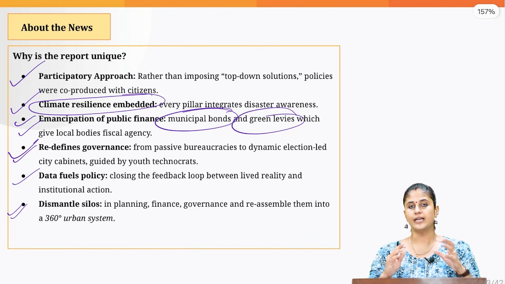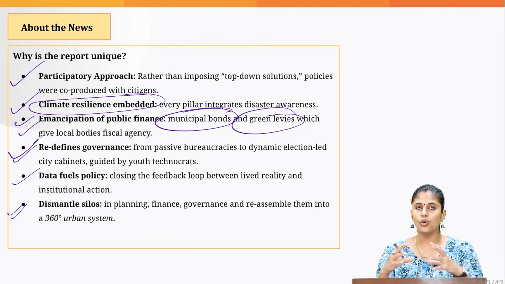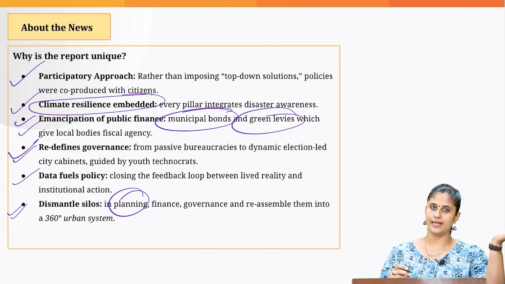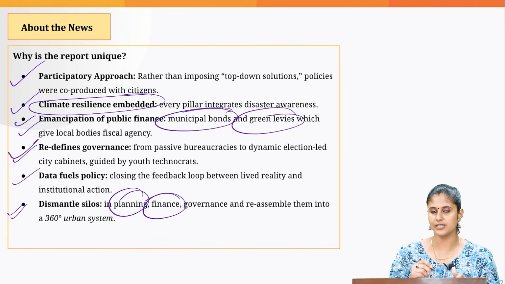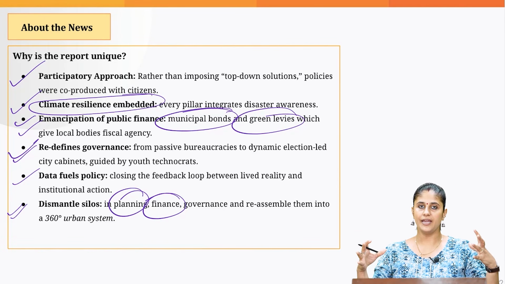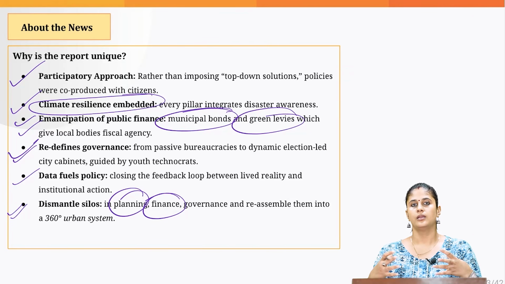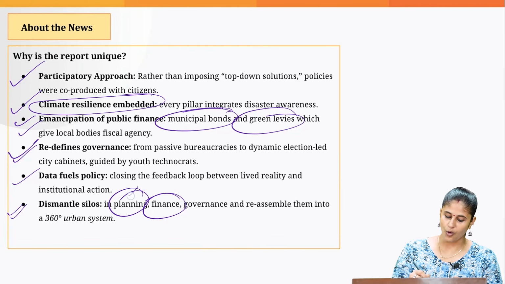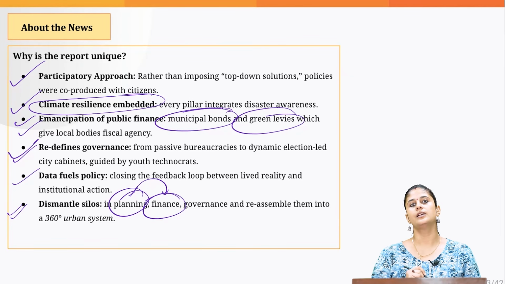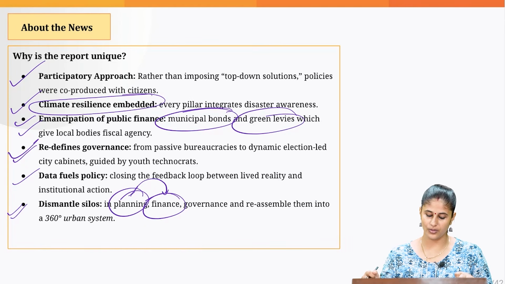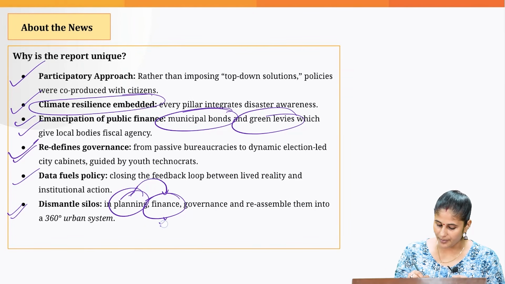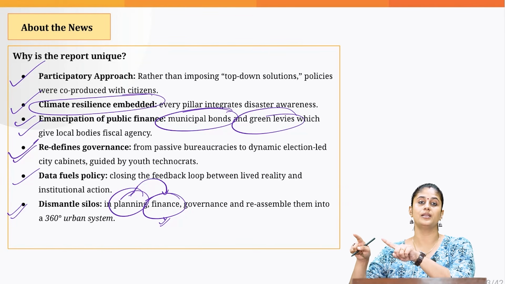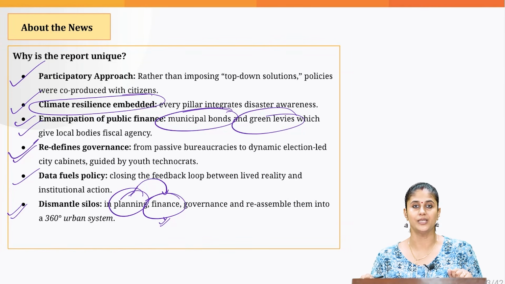And then it dismantled this working-in-silos mechanism. Okay, planning is decided by some other expert, finance is looked into by another body. No, everything should be integrated. Only then will we be able to understand how planning is going to affect the financial strength of urban local bodies, and how the financial capacity of the urban local bodies is going to determine the climate resilience of our urban areas.